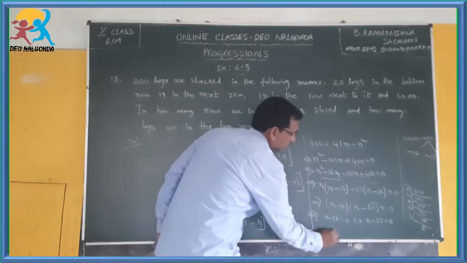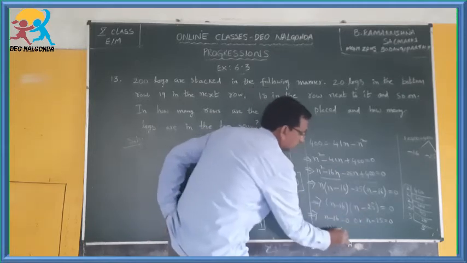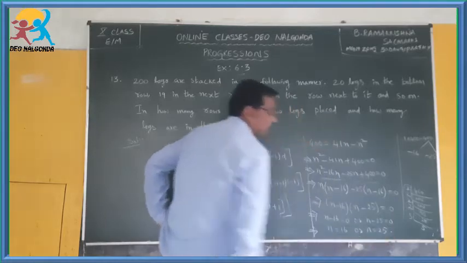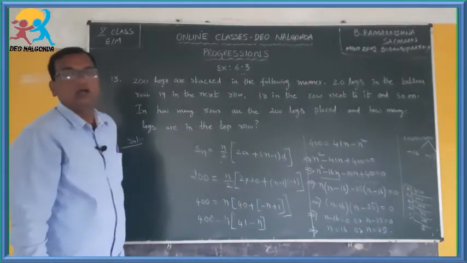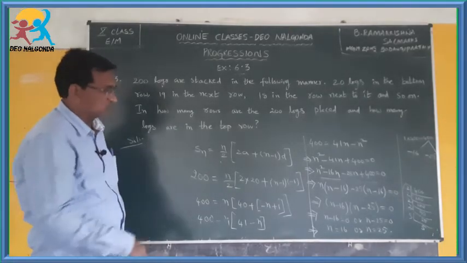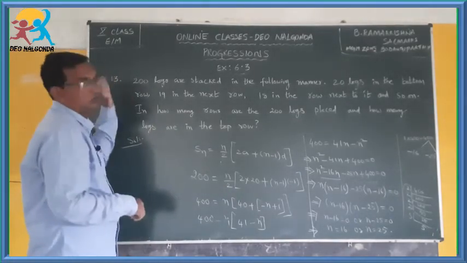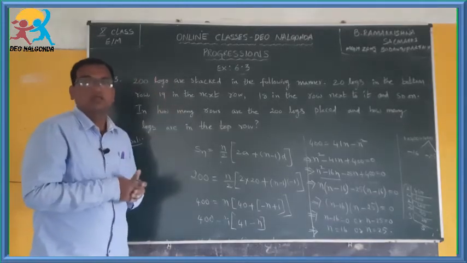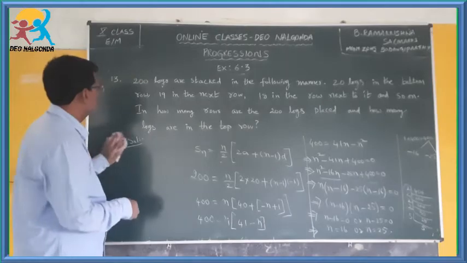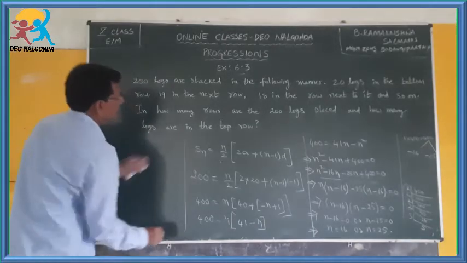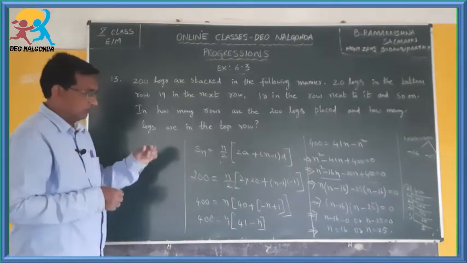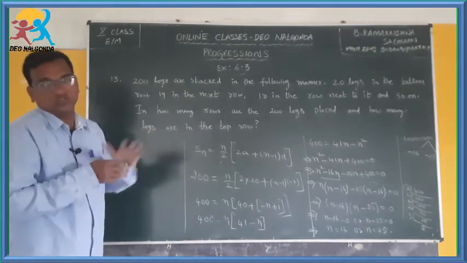From this you get what? n is equal to 16 or n is equal to 25. I told you in a quadratic equation, how many solutions do you have? You have 2 solutions. Therefore, from those 2 solutions, we have to take the one relevant to this problem. Now, n is equal to 16 and n is equal to 25. What is n? Number of logs, number of rows.